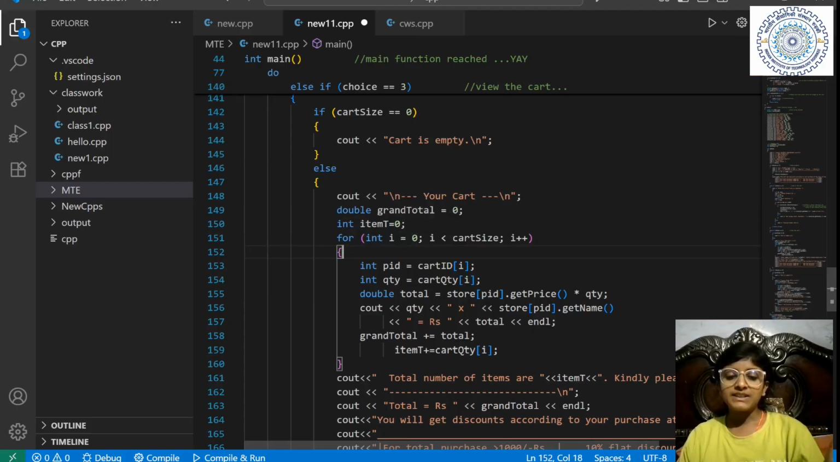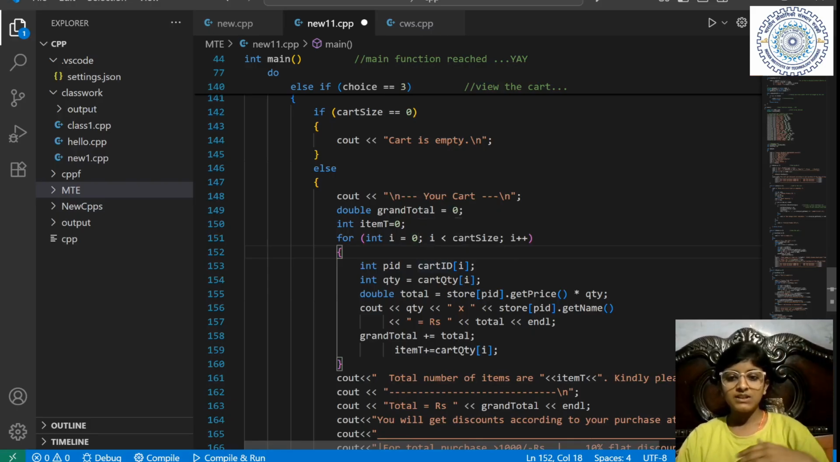Then I have started a loop, i equal to 0, i less than cart size, i plus plus. Cart size is basically the number of items, the number of racks we have made, so it will run from 0 to that. Okay, so firstly 0.